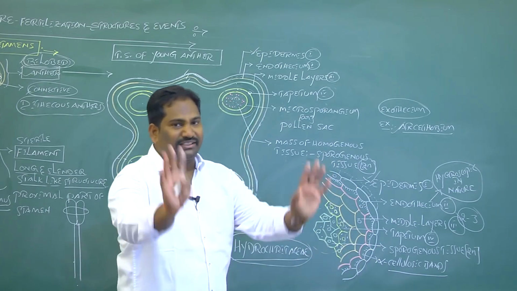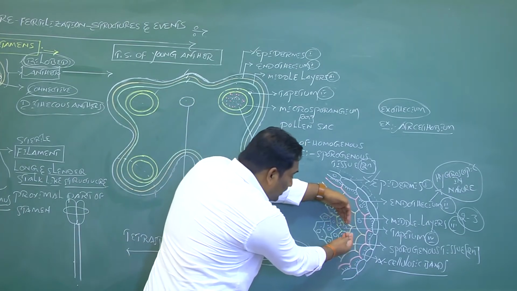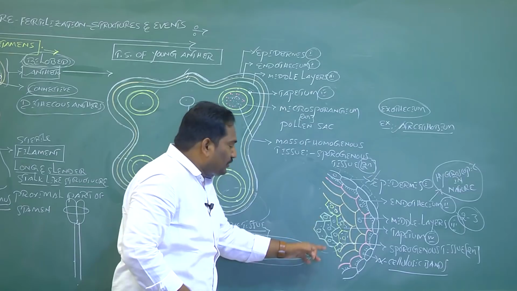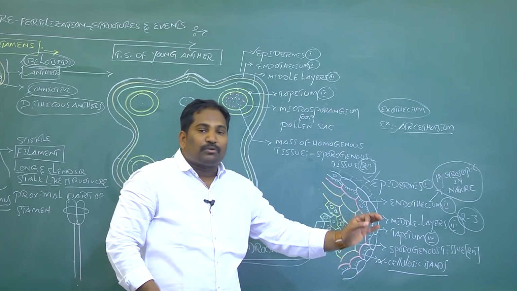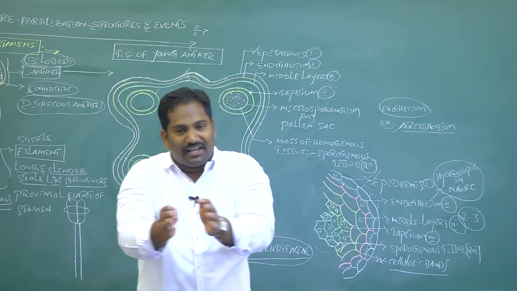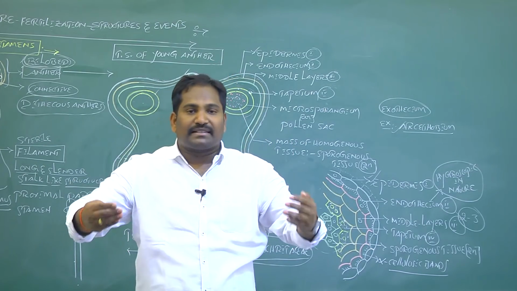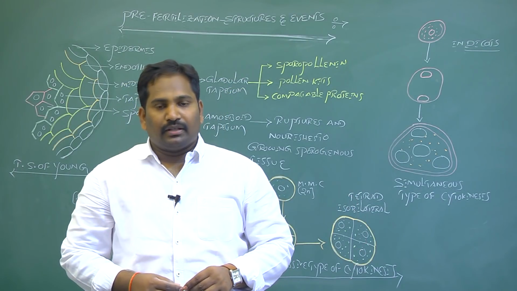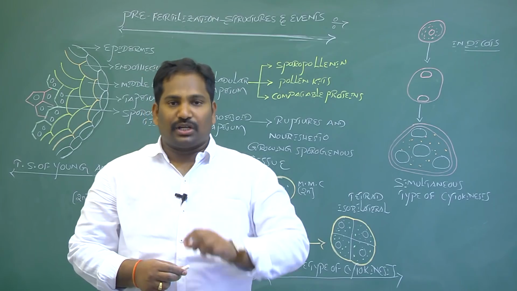If a tapetum is amoeboid type, the second type of tapetum, the tapetal cells are ruptured and give nourishment to the growing sporogenous tissue. The sporogenous tissue, getting nourishment from the tapetal cells, develops into the diploid microspore mother cell. This diploid microspore mother cell undergoes meiosis to produce 4 haploid microspores or pollen grains. This phenomenon is called microsporogenesis. So, the topic is microsporogenesis, one of the pre-fertilization events in this chapter.